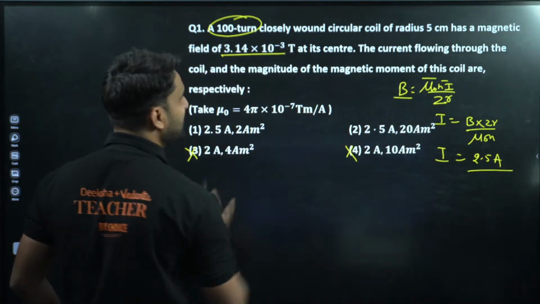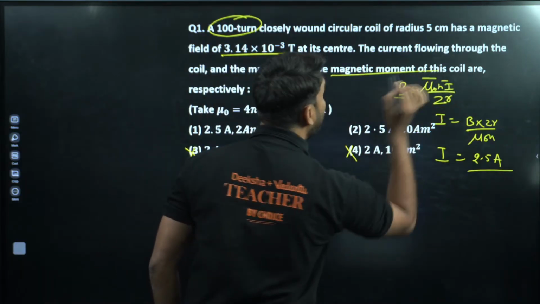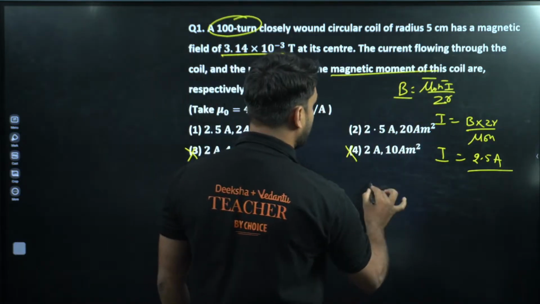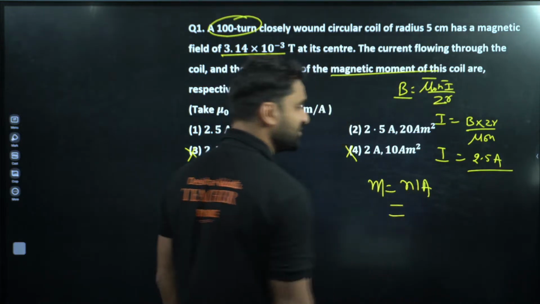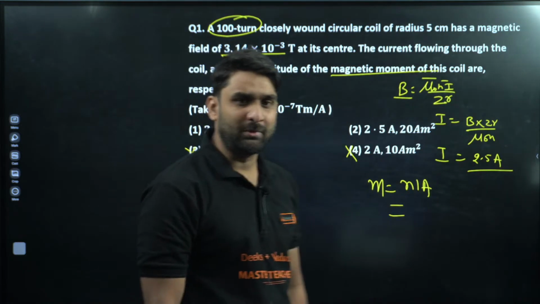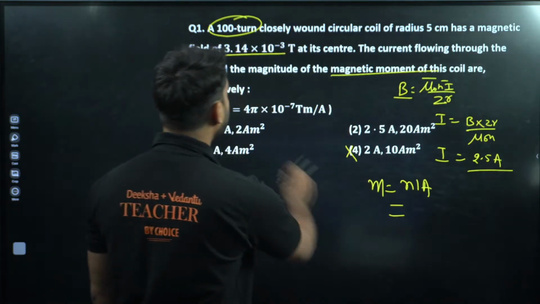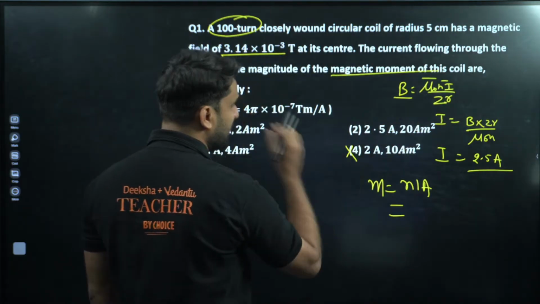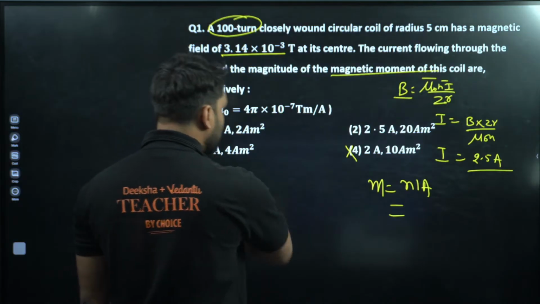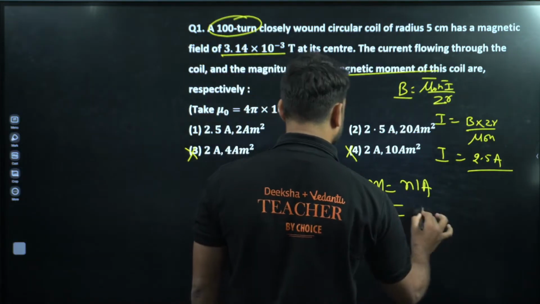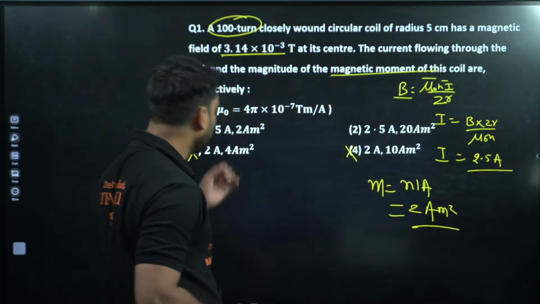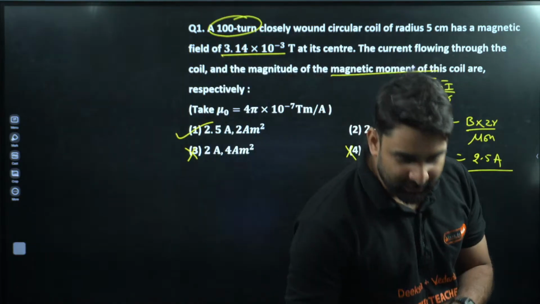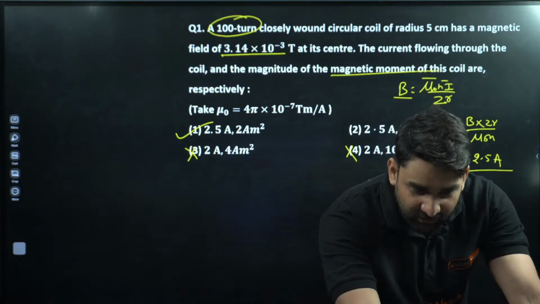So the current is here. Now we have to find the magnetic moment also. You all know magnetic moment is equal to NIA, right, my dear champions? The area is already given here. If we put in all the values, current into area into number of turns, the magnetic moment will come out as 2 ampere meter square. So option number 1 will be correct, 2.5 ampere and the magnetic moment.